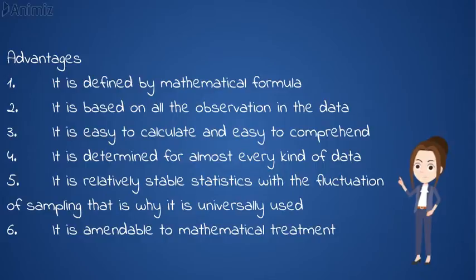Advantages. 1. It is defined by mathematical formula. 2. It is based on all the observations in the data. 3. It is easy to calculate and easy to comprehend. 4. It is determined for almost every kind of data. 5. It is relatively stable statistics with the fluctuation of sampling, that is why it is universally used. 6. It is amenable to mathematical treatment.